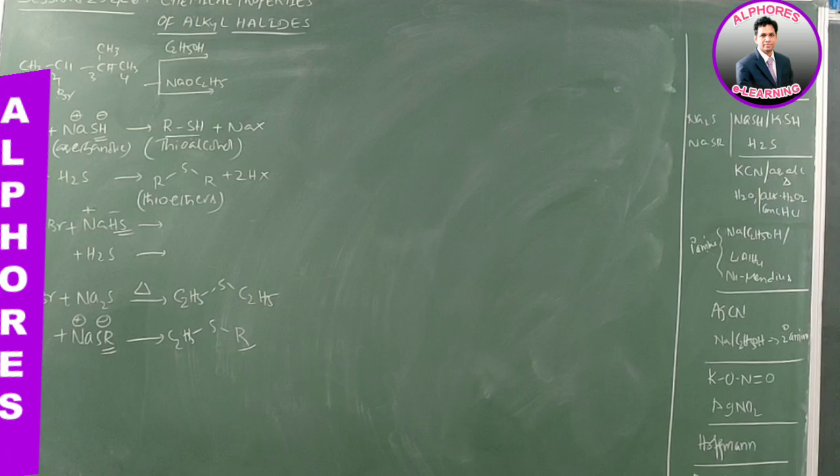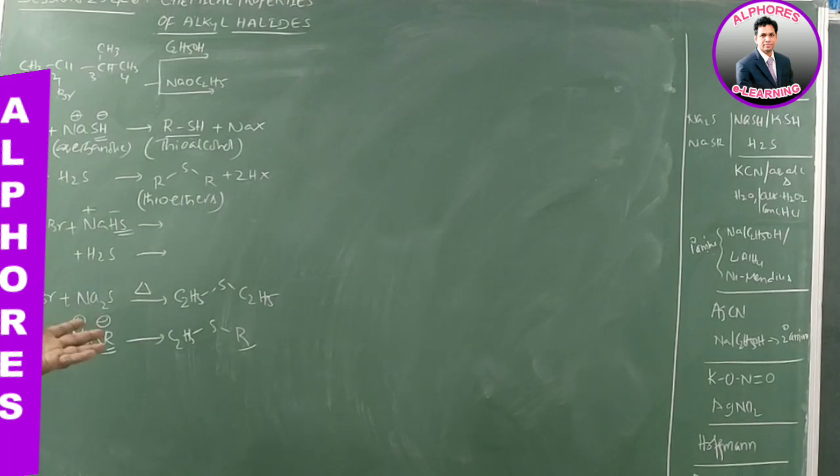That means all these reactions, with NaSH or H2S or Na2S or NaSR, are substitution reactions. In all these reactions, substitution preferably takes place, because S minus is a good nucleophile rather than a good base. Don't forget that. S minus is a good nucleophile rather than a good base.